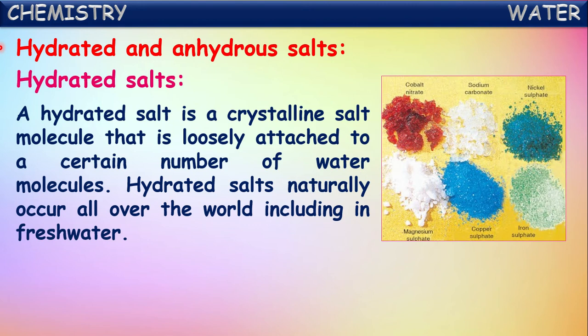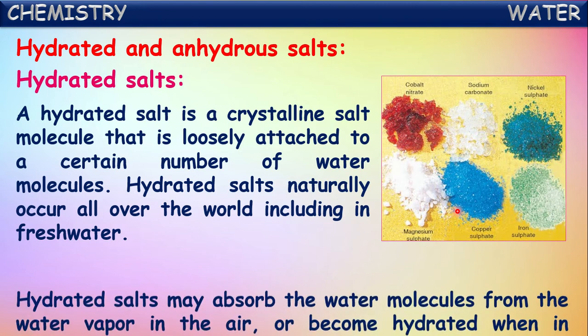Because of the presence of these water molecules attached to their molecules, they attain crystalline nature. And many of these crystalline salts are colored also. They attain this color also because of the presence of water molecules. See here, different hydrated salts have certain colors, isn't it? And all of them are crystalline in nature. This crystalline nature and color is because of the water molecules attached to their molecules. These salts are called hydrated salts.